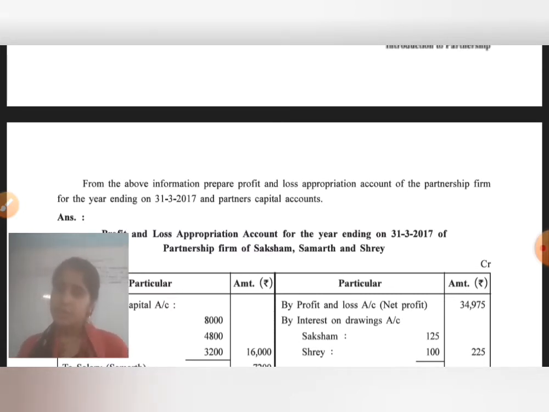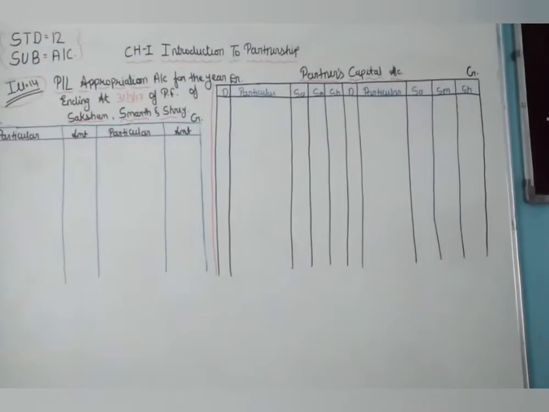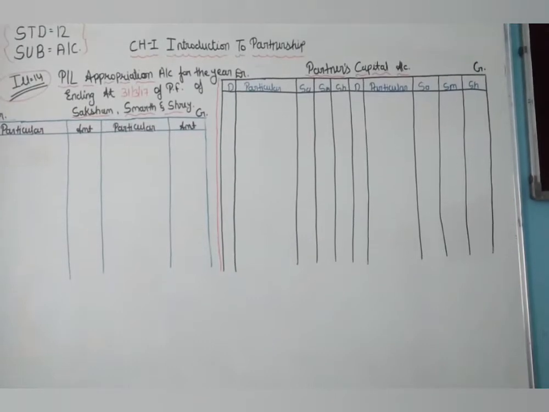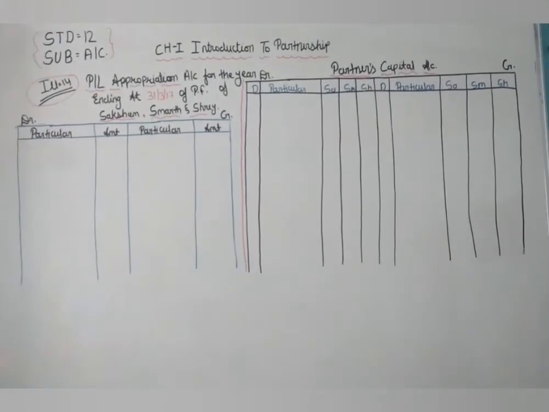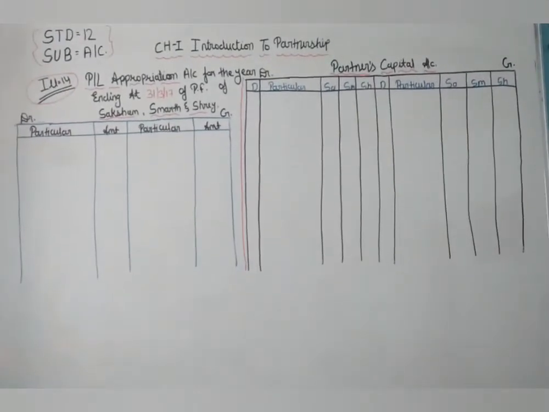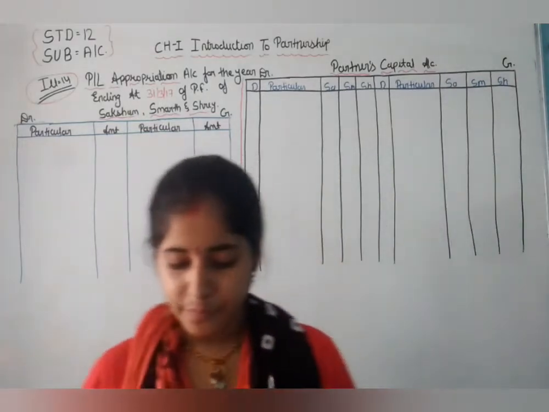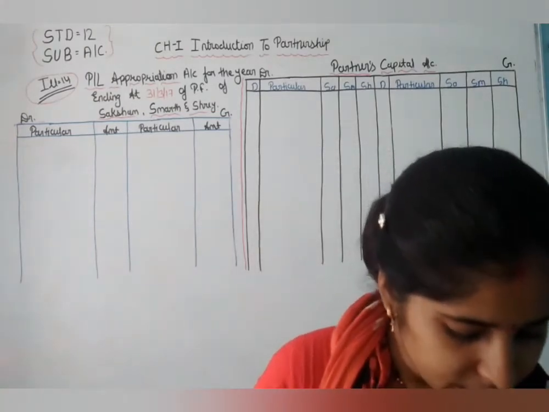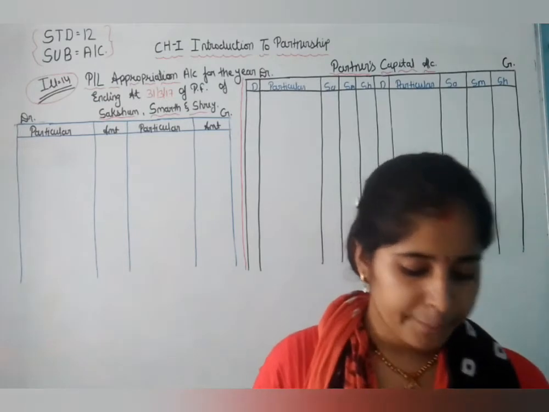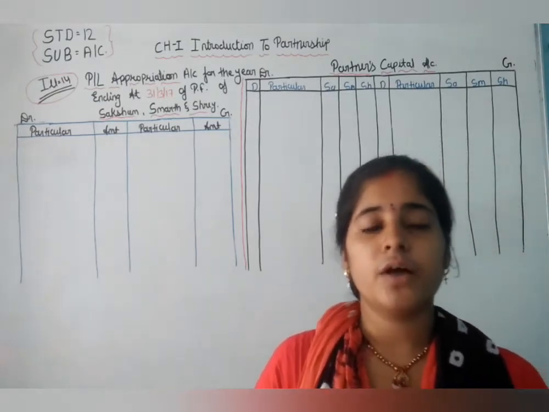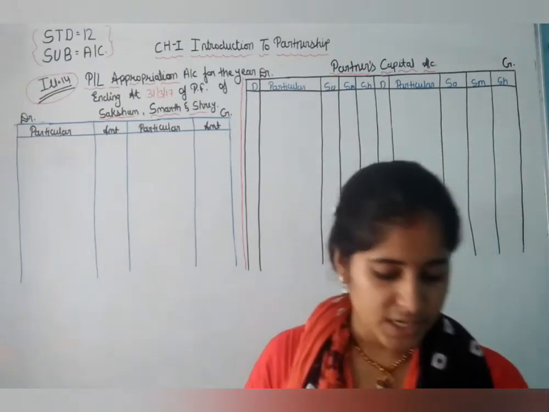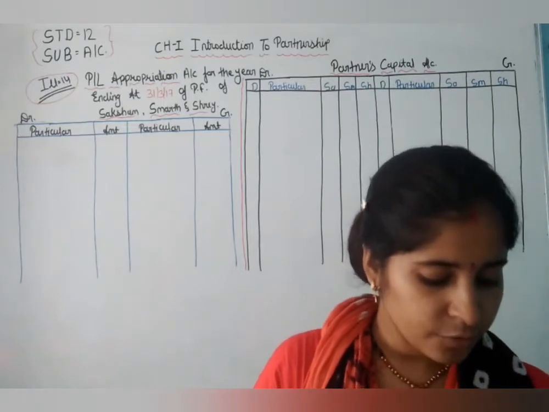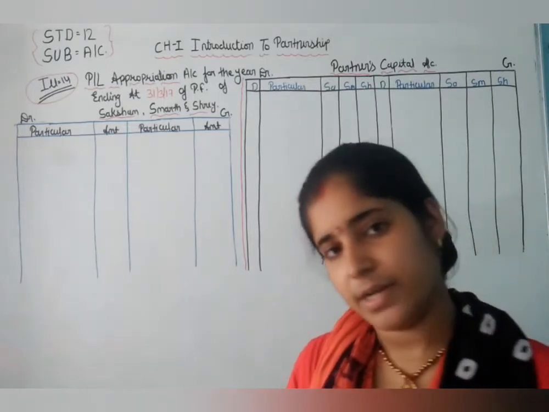Now we are solving the problem, illustration number 14. There are three partners and they introduced capital. First of all we write down the net profit of the business. Net profit is 34,975.